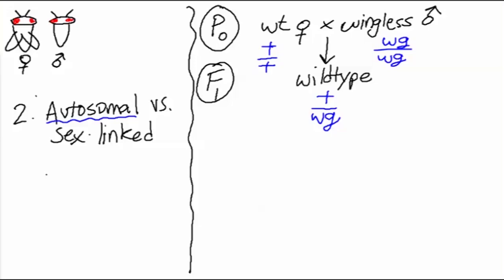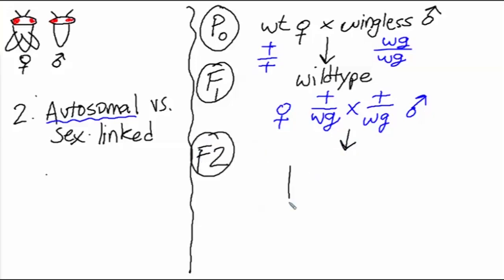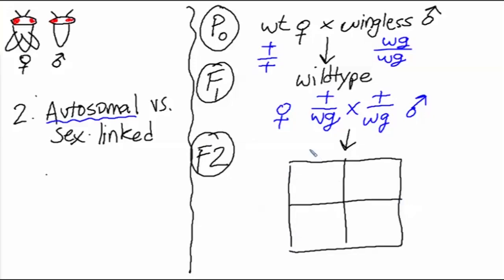And this cross will involve mating F1 siblings with each other. So in the autosomal scenario, we'll mate a female, which is heterozygote plus over wingless, to a male, which is also heterozygote plus over wingless. And now we're going to look at what the F2 progeny will be from this cross. We can use a Punnett square as a tool. So from their mother, the gametes produced will be plus and wingless in equal numbers.